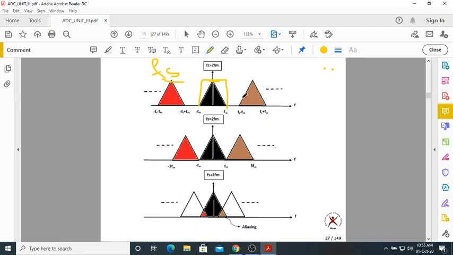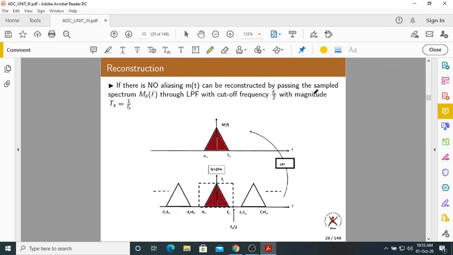Very simple. You pass this entire spectrum to a low pass filter having bandwidth Fm. What will happen? You pass it through the low pass filter, all this will be removed. This will be rejected, this also will be rejected, all the copies will be rejected, only this part will be passed through. You can very clearly see here. This is the spectrum of the sampled signal. Now if you pass this through the low pass filter, you get only this part. Everything else will be rejected. All the multiple copies of the original spectrum will be removed.